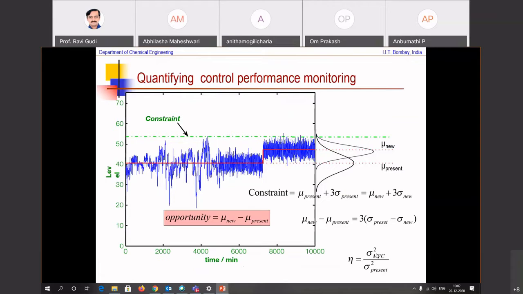Now, if it is not close to the benchmark, this variance is only going to be larger, and so this eta is going to be less than 1. Okay. So this seems to be a good performance index to choose so that you are able to track the performance relative to the benchmark and try to push it as close to the benchmark as possible. So this is one of the benchmarks that has been suggested in research and also being practiced in the industry.